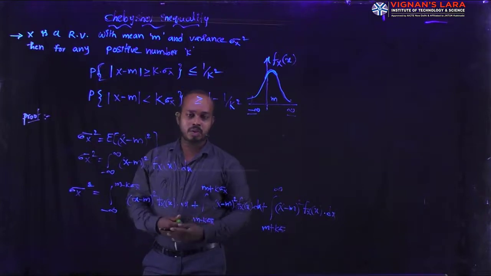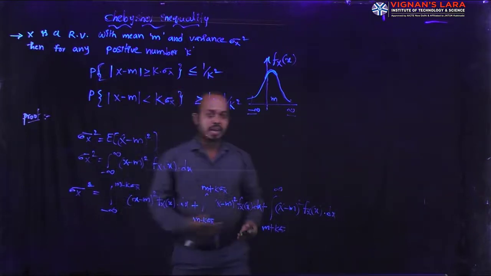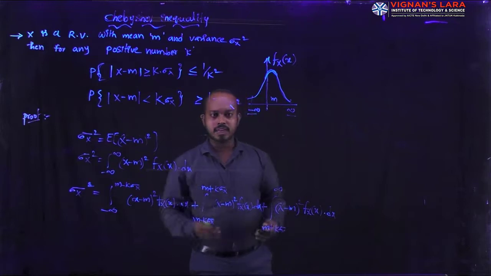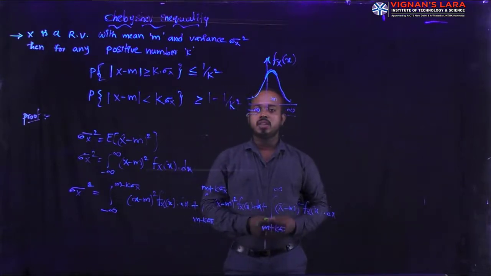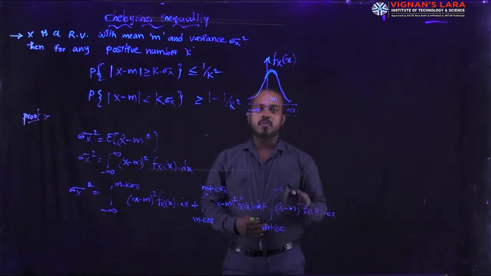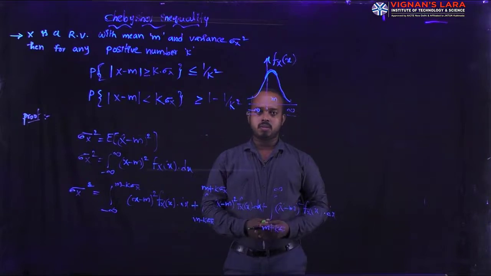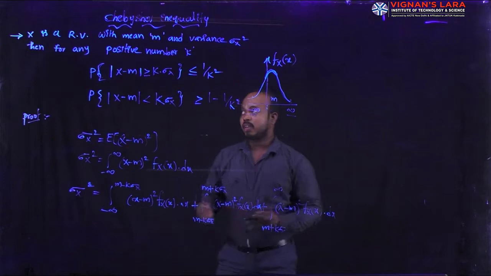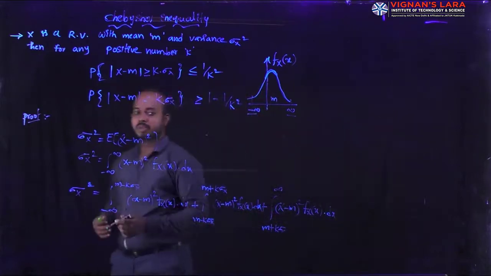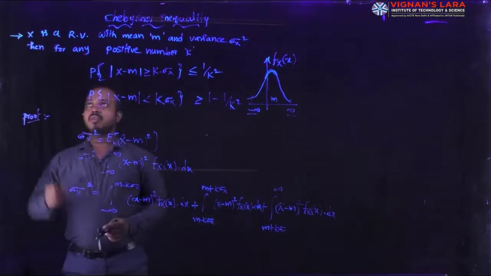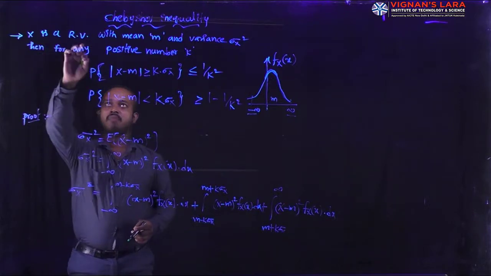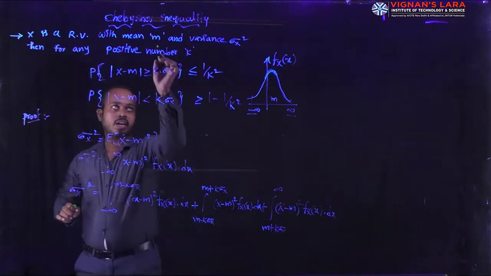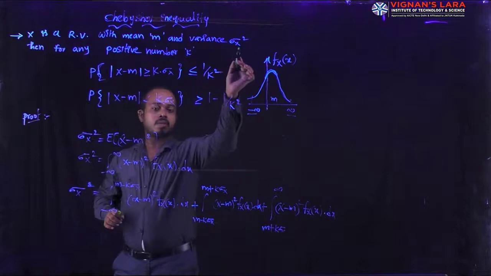For Chebyshev inequality, you can consider any distribution function; it has finite mean and finite variance. What is the statement of the Chebyshev inequality? First of all, consider X is a random variable with mean m and variance sigma X square.